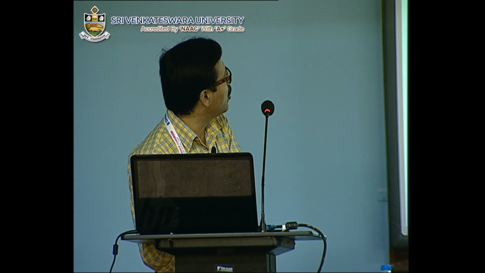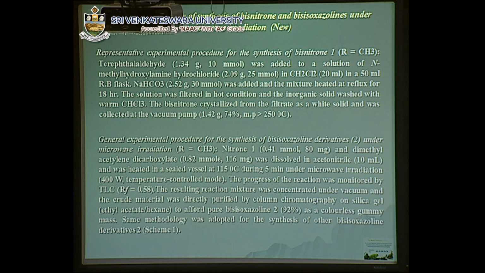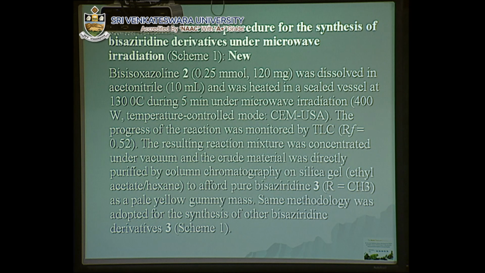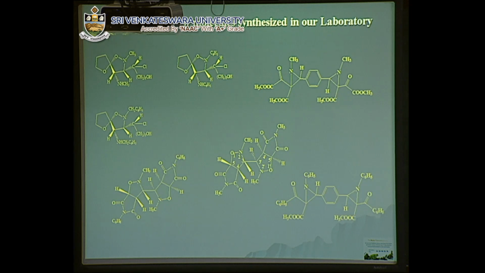These are the general methodologies for the preparation of bis-nitrone, and for the preparation of bis-isoxazoline derivatives. Again, this is the general experimental procedure for the bis-aziridine derivative in a microwave irradiated reaction. Now, these molecules are new in this field. These are the molecules which we have reported in Tetrahedron Letters, in Synthetic Communications, and in the Journal of Heterocyclic Chemistry. So these spirocycloadducts are all new molecules reported with an atom efficient reaction. These bis-aziridine derivatives are also new, reported from our laboratory, completely new.